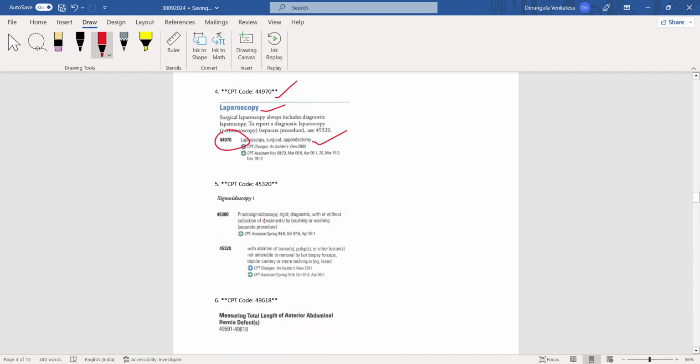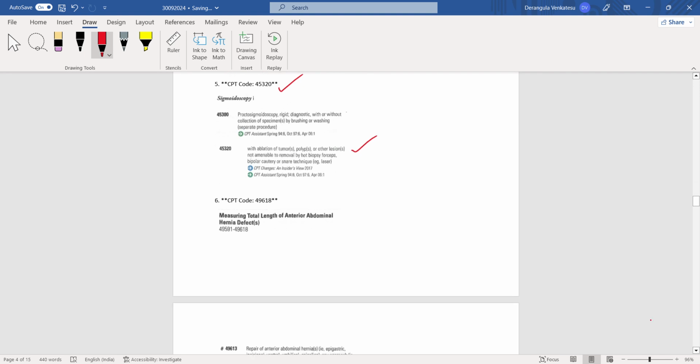And next question from sigmoidoscopy they have asked proctosigmoidoscopy, rigid diagnostic with or without collection of specimen by brushing or washing, with ablation of tumors, polyps or other lesions. Asked with ablation of tumors, polyps or other lesions. 45320 is the right answer. Okay.